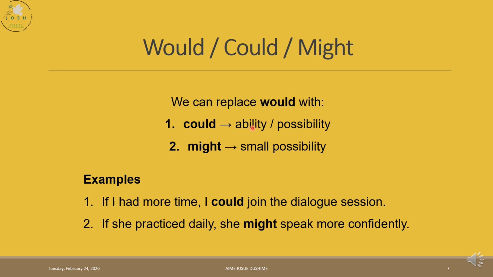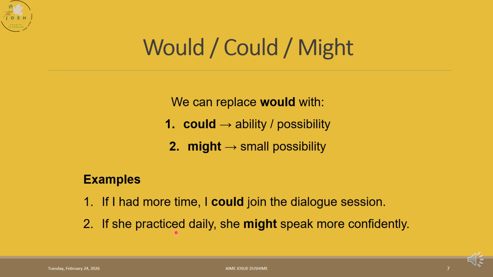When we talk about ability, you can use could. For possibility, you can also use could. When it's a small possibility, we use might. Example, if I had more time, I could join the dialogue session. It means that it would give me the ability to join the dialogue, the public speaking sessions. Or it could be that it is possible that I could join the dialogue session.